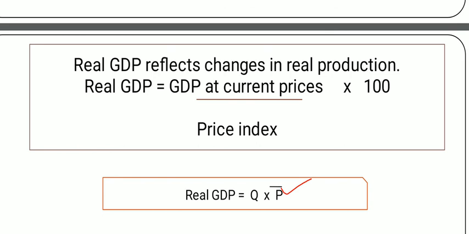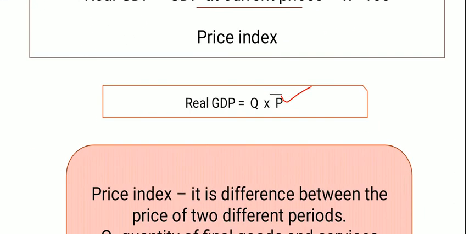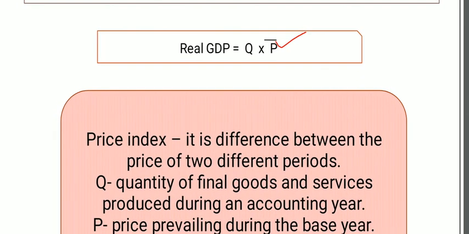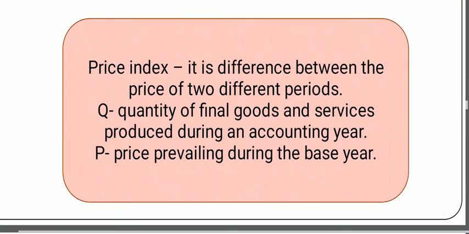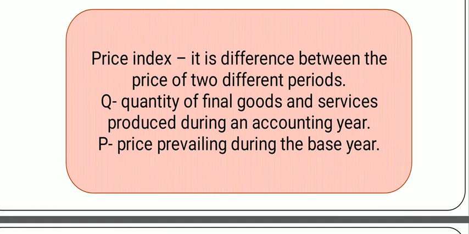You see and recall it, then you can find out the numerical solution of the problems. In real GDP, this happens due to quantity into constant price. Price index is the difference between the price of two different periods, as I already said.